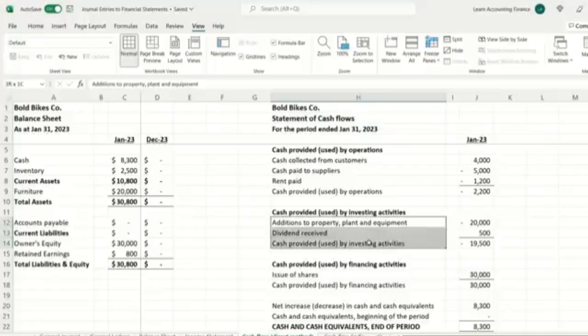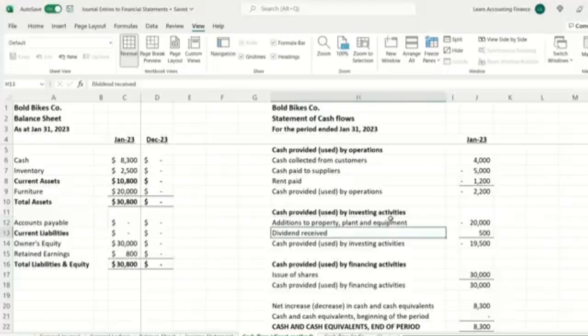Investing activities are when the company invests in other assets. So for example, purchasing assets, property, plant, and equipment, or any income received on investments would be classified as investing activities. Financing activities reflect how the company sources funds, sources money. So of course, in our example, the only source so far is the issue of shares, the initial equity investment that the owner has made. So any financing activities are reflected here. And again, we will look at each of these financial statements, balance sheet, income statement, cash flow, in detail. This example is just to show you the flow of the entries that we just learned. Okay.